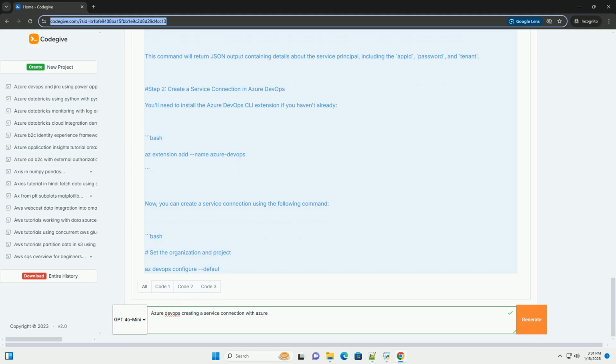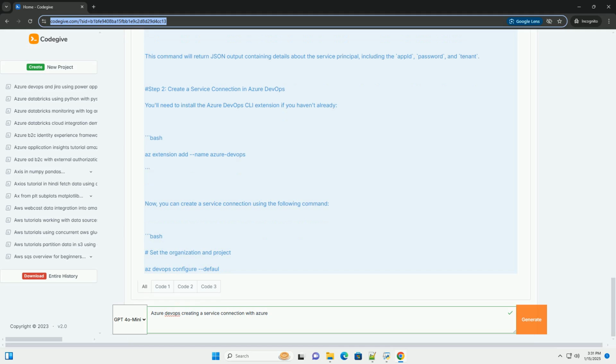Option 2, Service Principal, Manual. 1. Choose the Service Principal, Manual, option. 2. Provide the following information. Service Principal ID, the application ID of your Service Principal. Service Principal Key, the key, password, for your Service Principal. Tenant ID, the directory, tenant, ID of your Azure Active Directory.